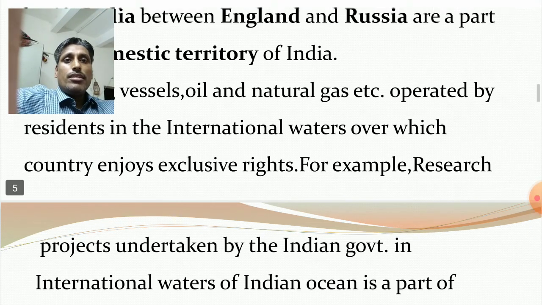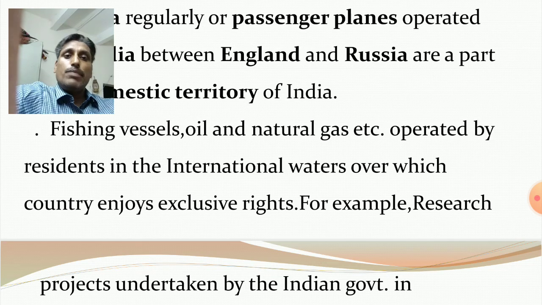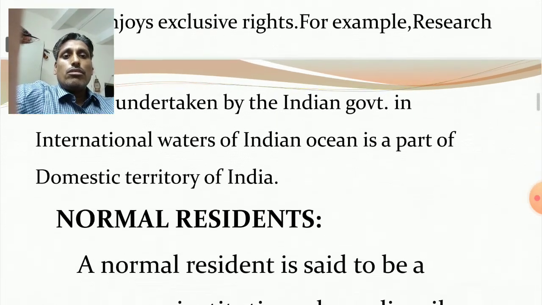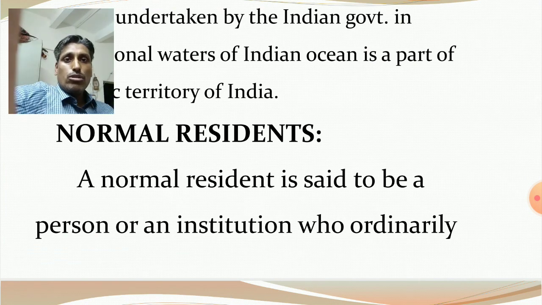So again, it means fishing vessels, oil and natural gas, etc., operated by the residents in the international waters over which our country enjoys exclusive rights belong to Indian territory. It belongs to the domestic territory of India or economic territory of India.